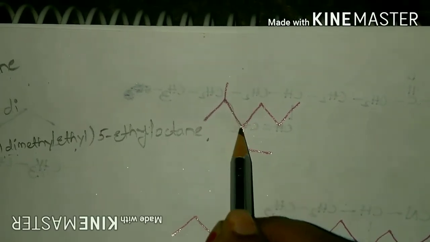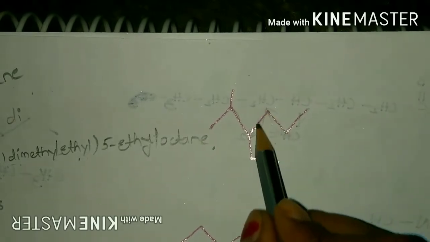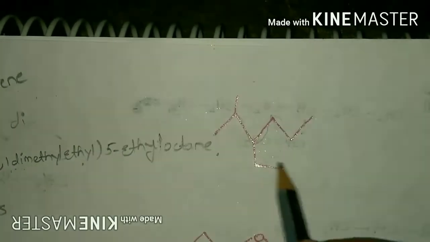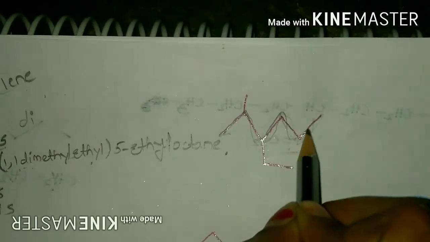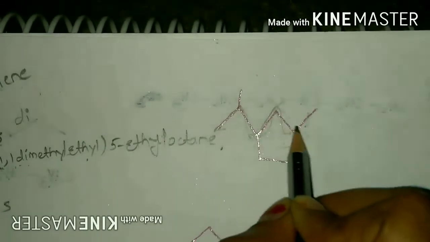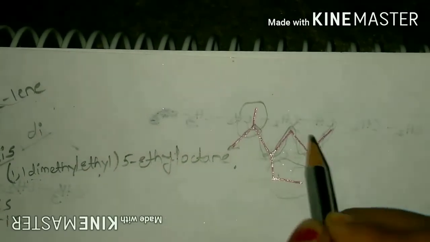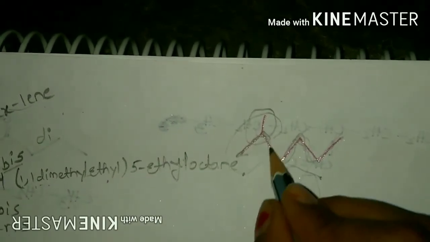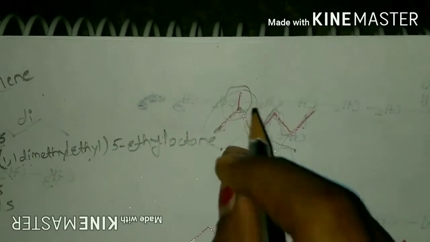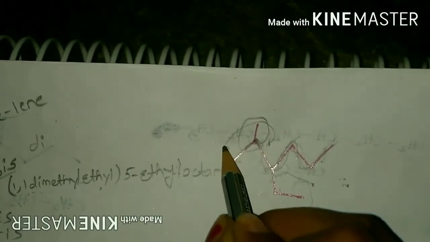Well, coming to this compound, when we select this chain as the parent chain, it will get 6 carbons, and when we select in this format also, it will get 6 carbons. But we must select this as the parent chain, because when we select in this format, it will contain 2 substituents, whereas in the other format it will get only one substituent, that is only isopropyl. So we must select the longest chain with the greater number of substituents. So this will be the parent chain.